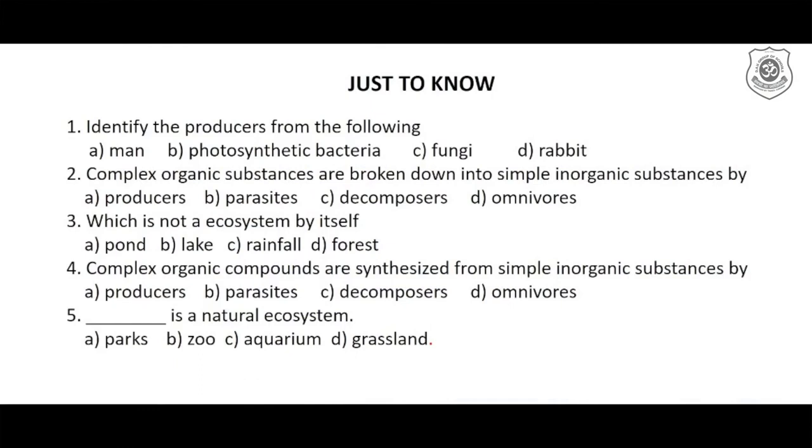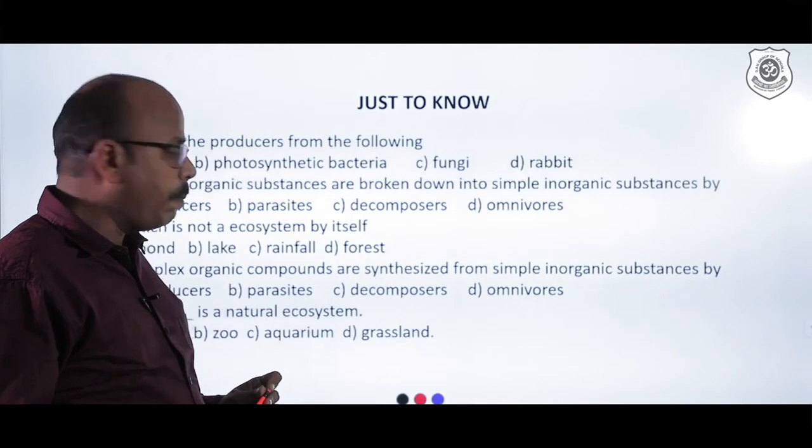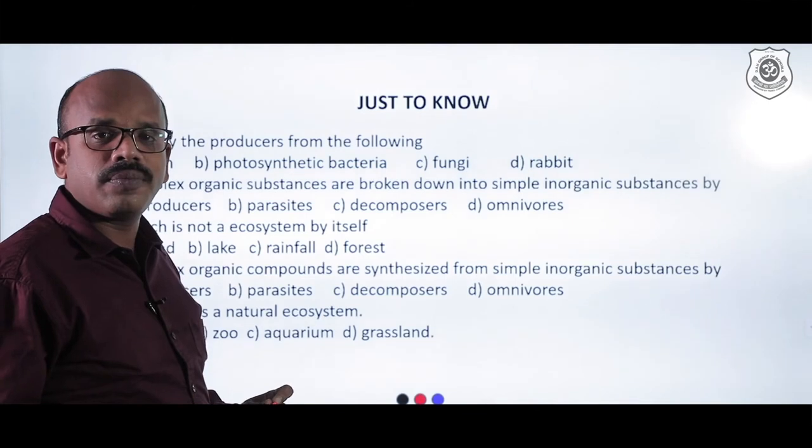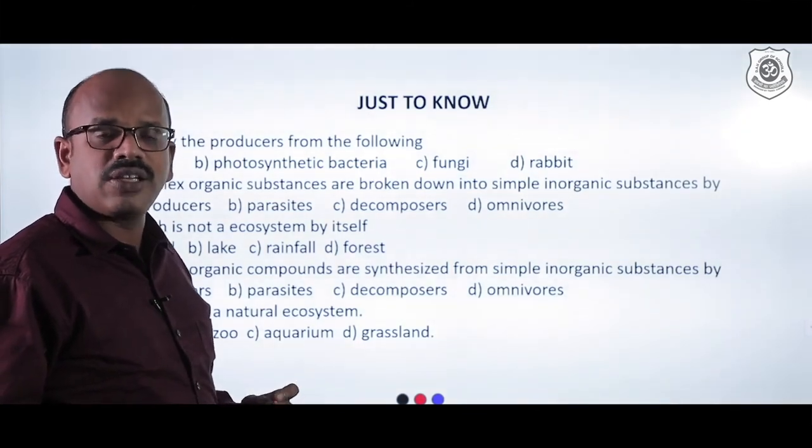Here the complex organic substances are broken down into simple inorganic substances, and here the complex organic substances are synthesized from the simple inorganic substances by A, producers, B, parasites, C, decomposers, and D, omnivores. You can mark the answers. The last question, dash is a natural ecosystem. A, parks, B, zoo, C, aquarium, and D, grassland. I hope you all could have written the answer.